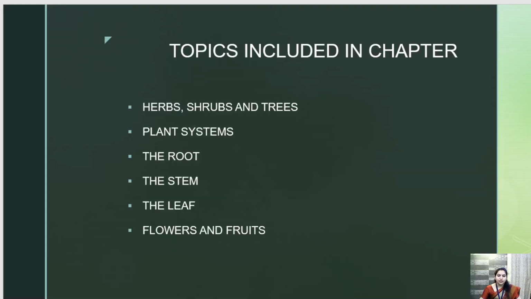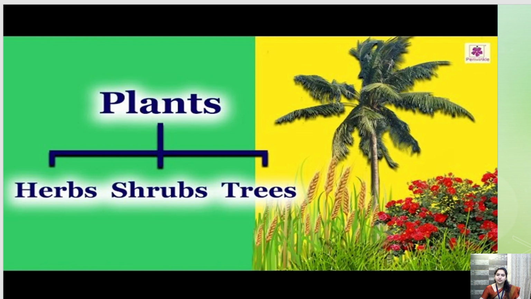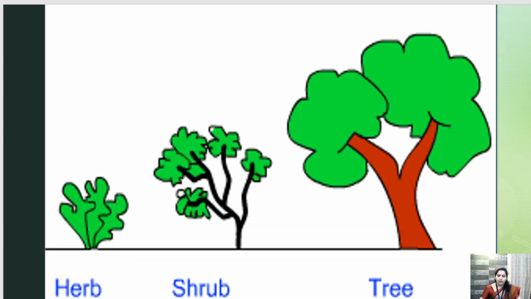So plants have three parts: herbs, shrubs and trees. Herbs are smaller in size. Shrubs are a little larger in size than herbs. Trees are very tall.